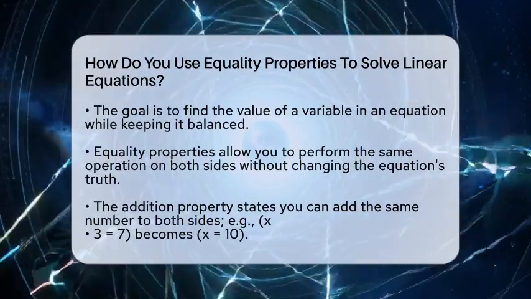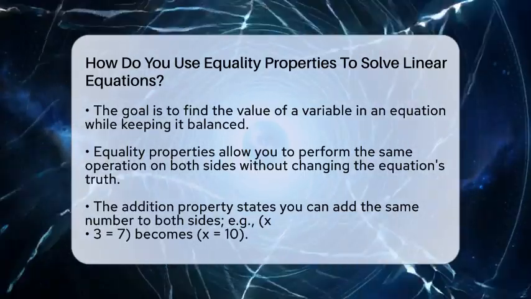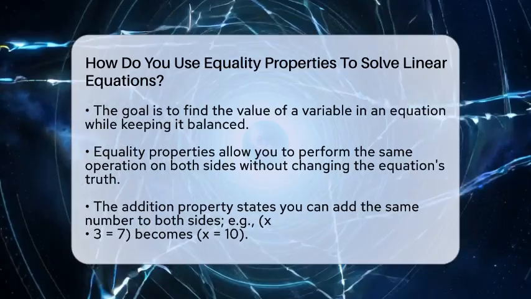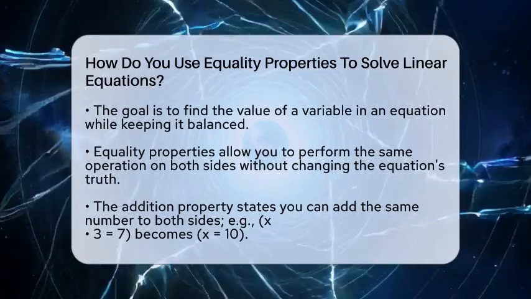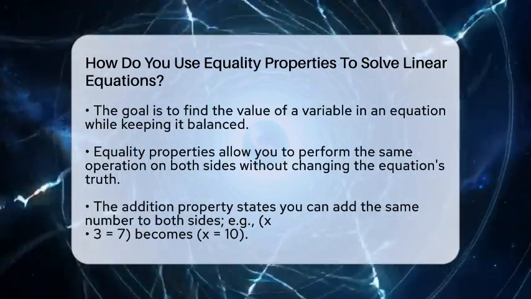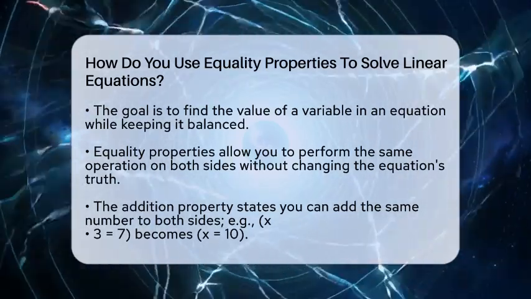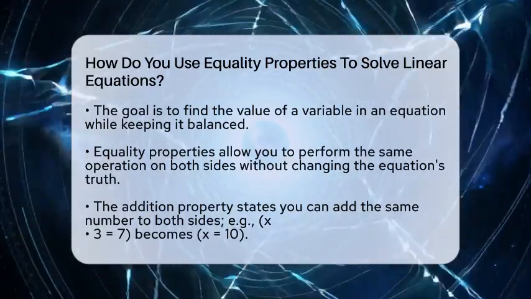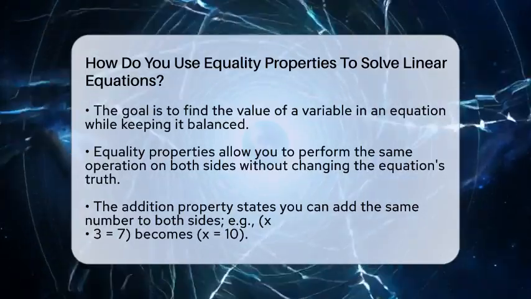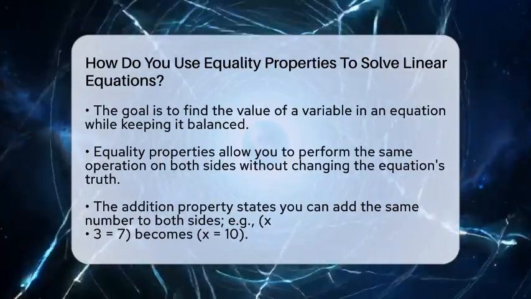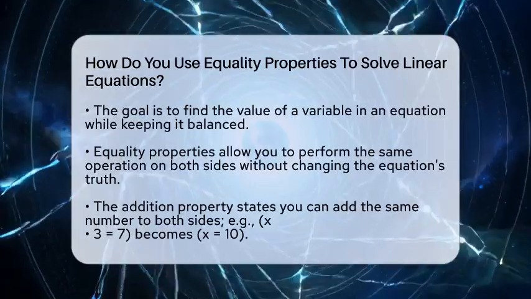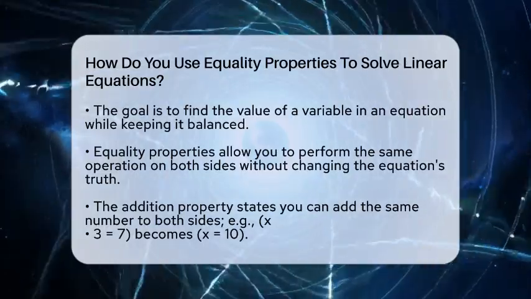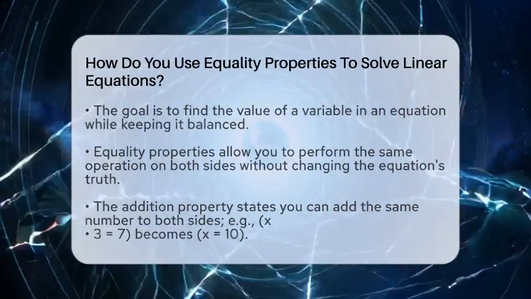Think of it like a scale. If you add or subtract the same weight on both sides, it stays balanced. First, let's look at the main equality properties. The addition property of equality says you can add the same number to both sides of the equation. For example, if you have an equation like x minus 3 equals 7, you can add 3 to both sides to get rid of the minus 3. This makes the equation x equals 10.